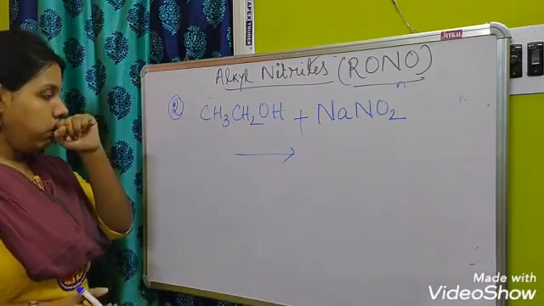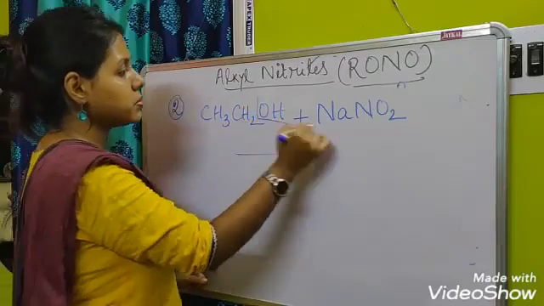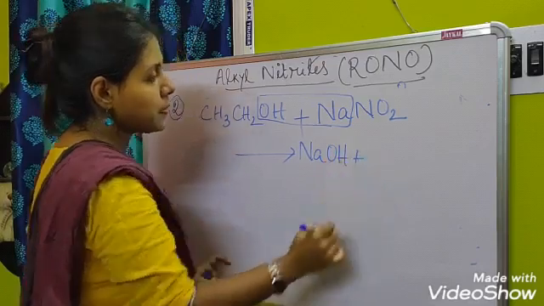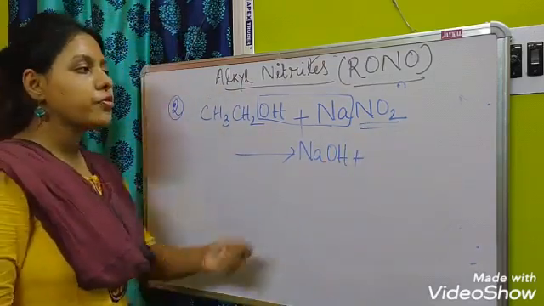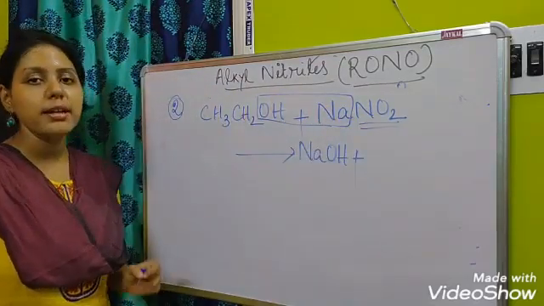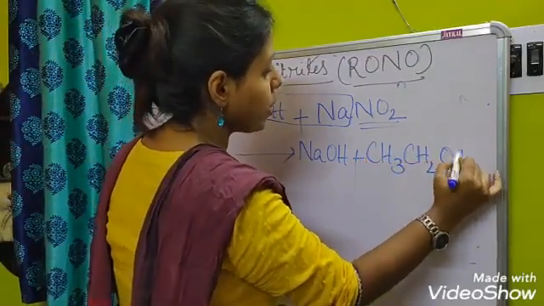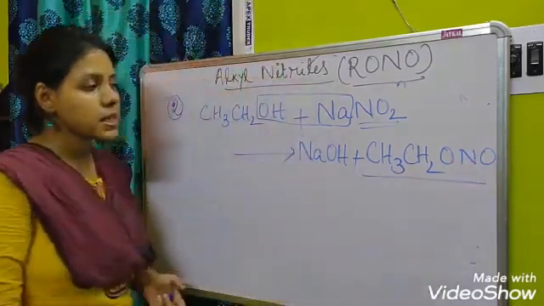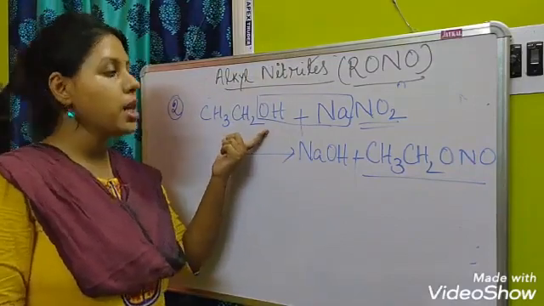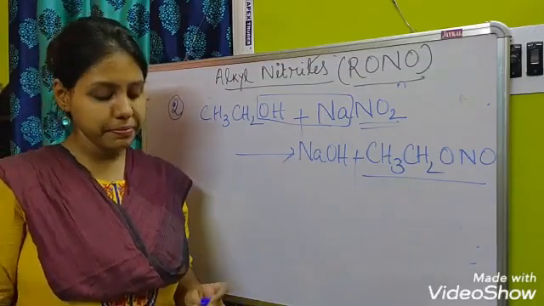Now here there will be the formation of sodium hydroxide, plus this was in the form of nitrite, that is O-N double bond O, that will be directly attached with the alkyl group. So there will be the formation of CH3CH2ONO, that is ethyl nitrite. So by this method, by reacting the ethanol with sodium nitrite, we can form this alkyl nitrite.